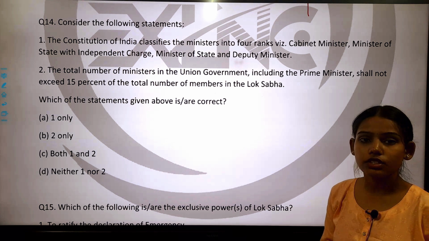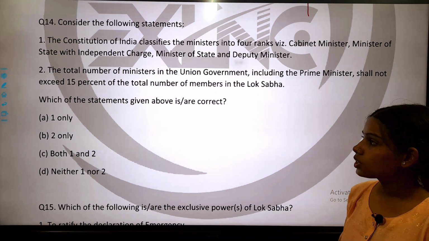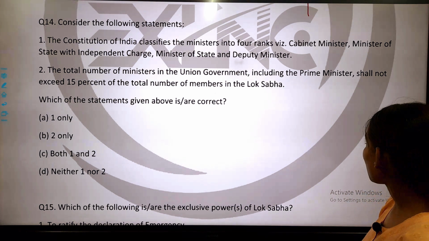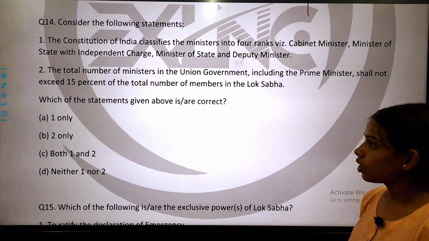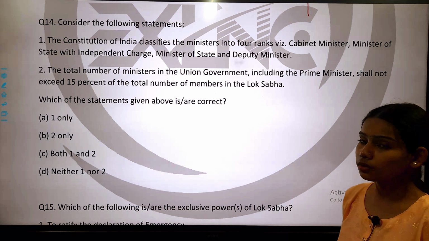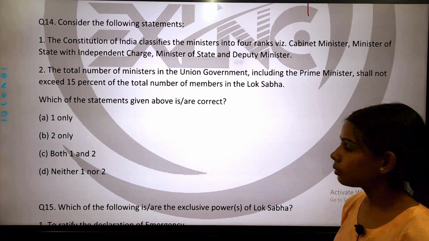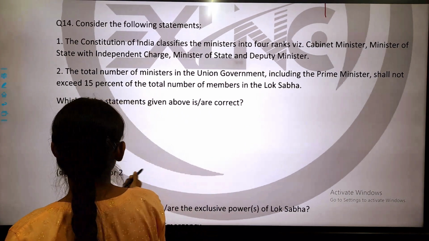And statement number 2 is, the total number of ministers in the union government, including the Prime Minister, shall not exceed 15% of the total number of members in the Lok Sabha. In this question you have to take notice of 15%, that it should not exceed 15%.